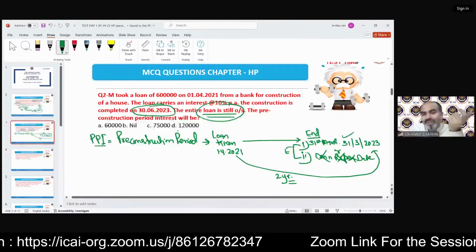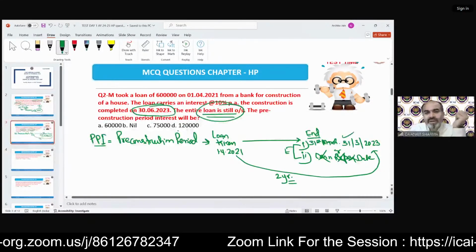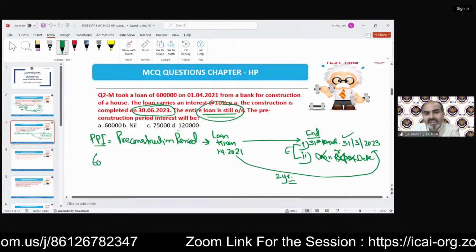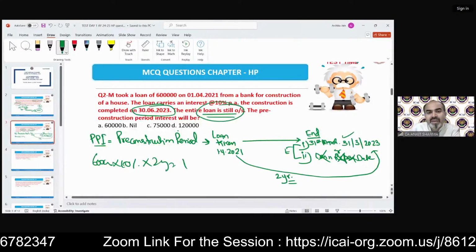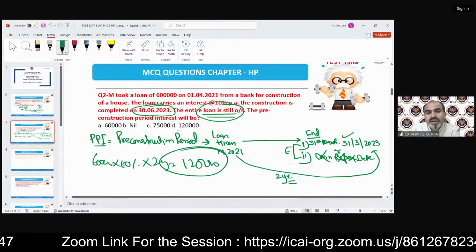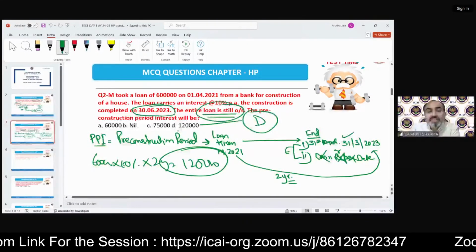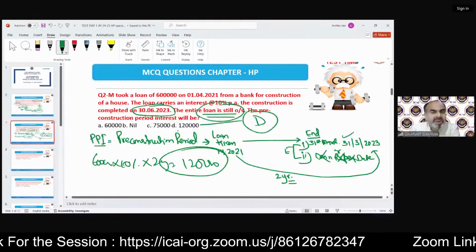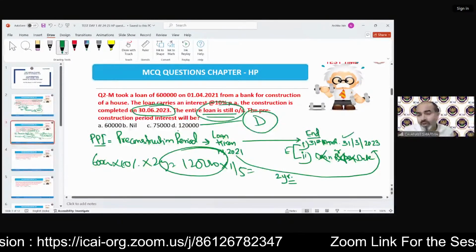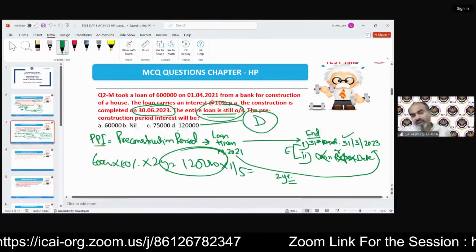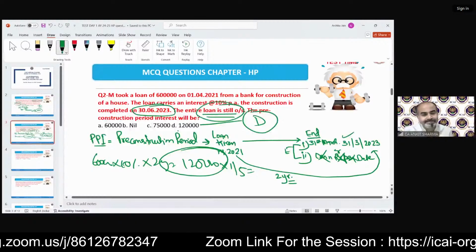Now we know the time duration, so the interest calculation is the mathematical part. You have the calculator, you can solve it. The loan amount is 6 lakh rupees at 10% for 2 years. How much will it be? 1,20,000. The correct answer is D. Under income from house property, this is the total pre-construction period interest, but we will claim 1/5 of it. When we solve a previous year question, we have to take 1/5 of 1,20,000 as the interest deduction. Clear?